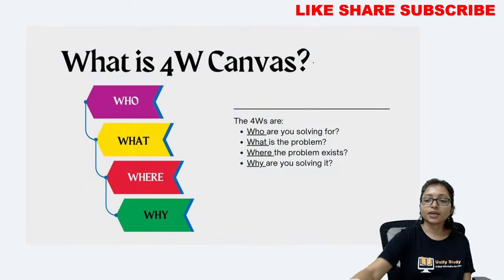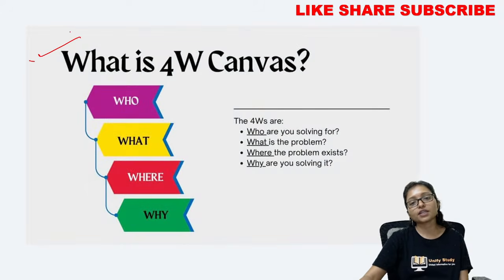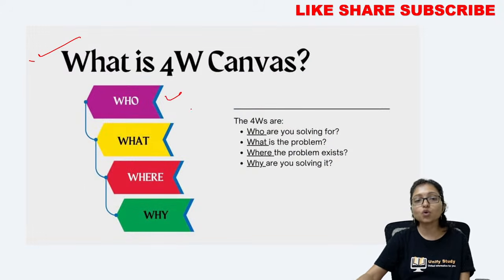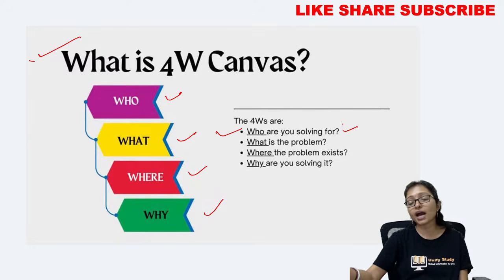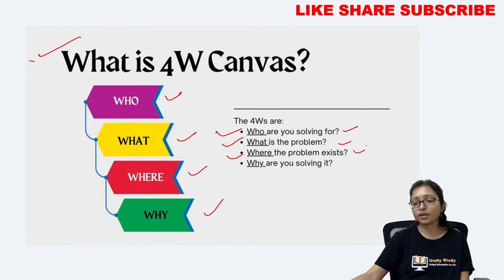Yes, answers are coming. So here the 4W. What is 4W? 4W means who, what, where, why. Who means who is solving the problem? What is the problem here? Where does the problem exist?